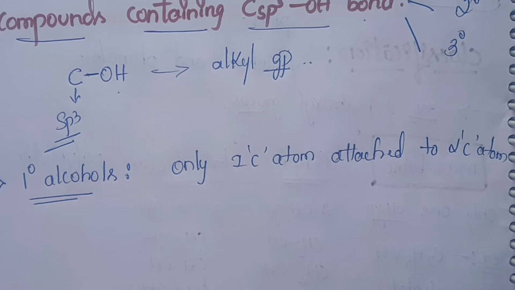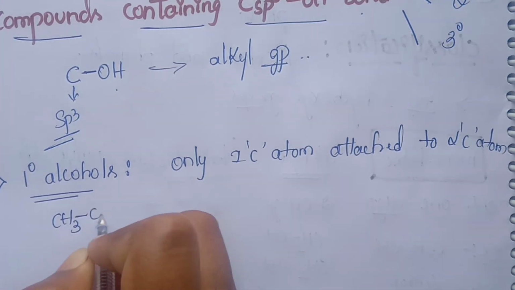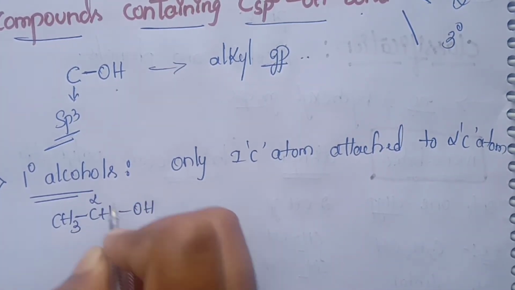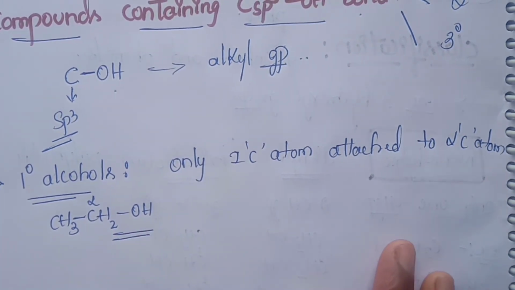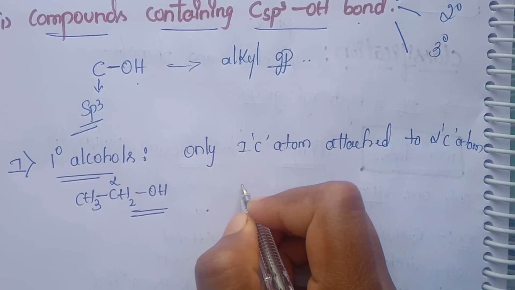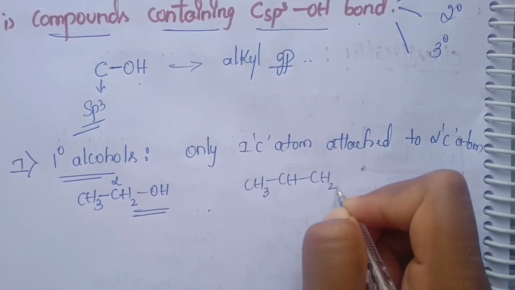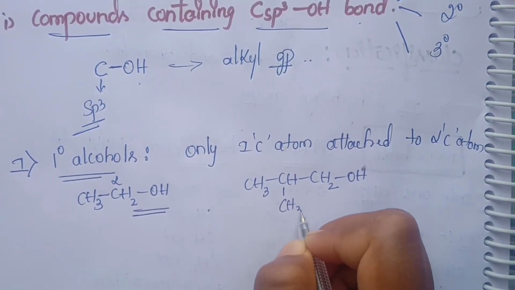That is what is meant by primary alcohols. An example is CH3CH2OH. Here this is the alpha position, where OH will be attached.